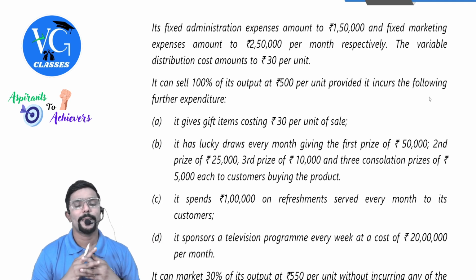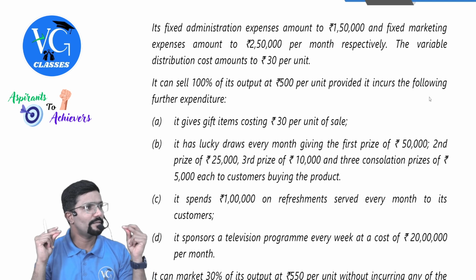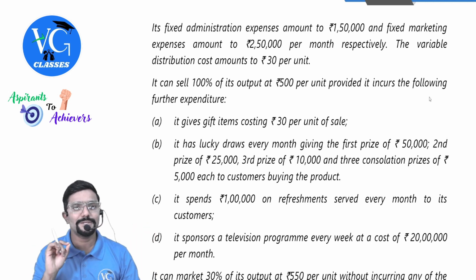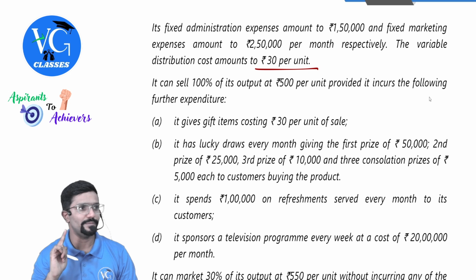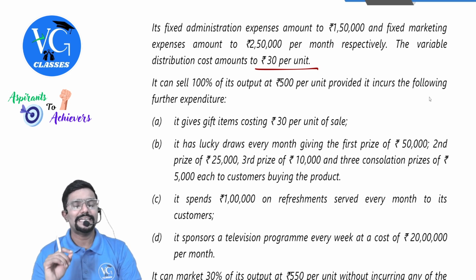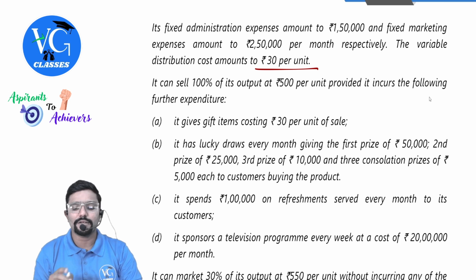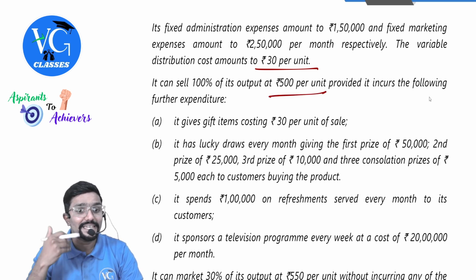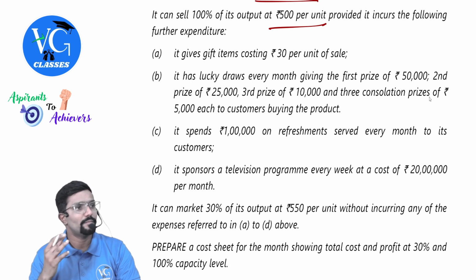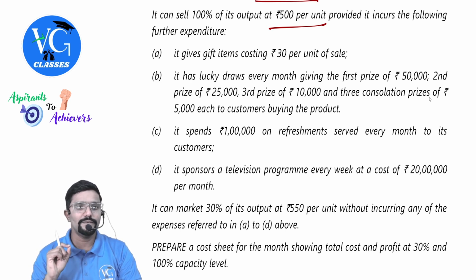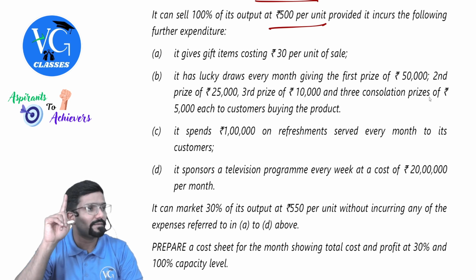Its fixed administrative expenses amount to 1,50,000 and fixed marketing expenses amount to 2,50,000 per month respectively. Both are fixed. The variable distribution cost amounts to 30 rupees per unit, on the unit sold. It can sell 100% of its output at 500 rupees per unit, provided it incurs the following further expenditure. Copy paste of those things which was given, but numbers will not be same for sure. It gives gift item costing 30 per unit of sale.